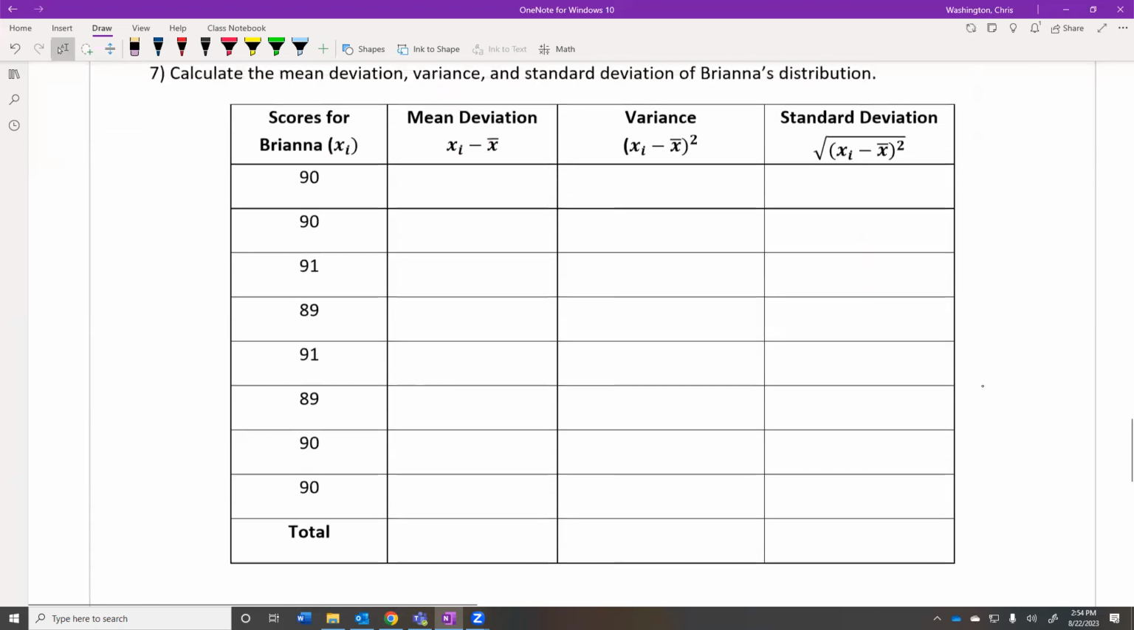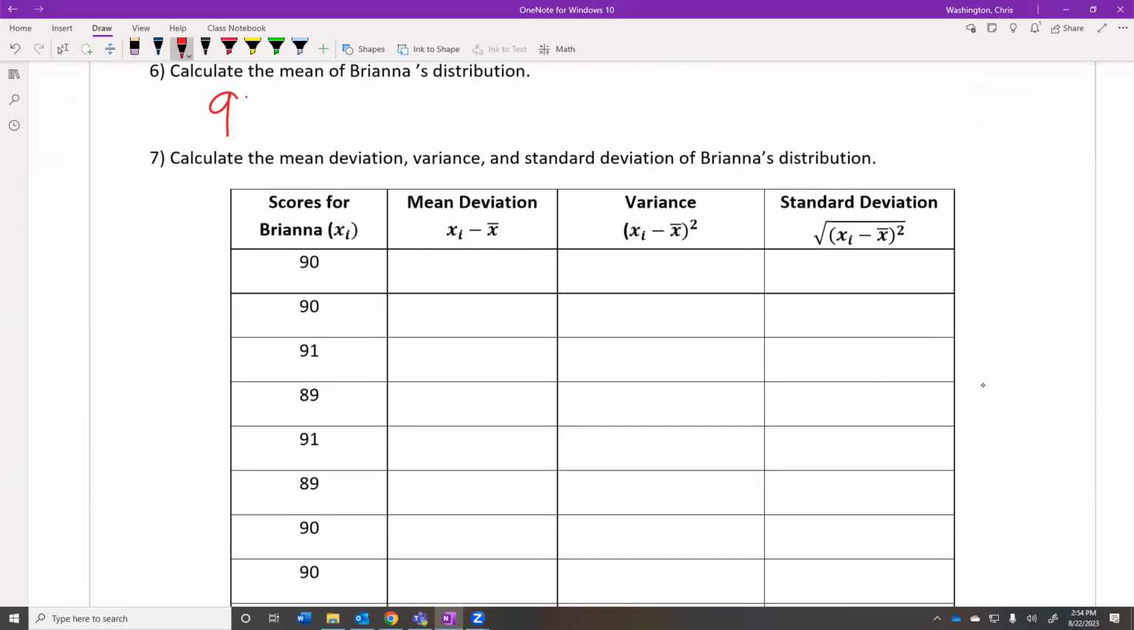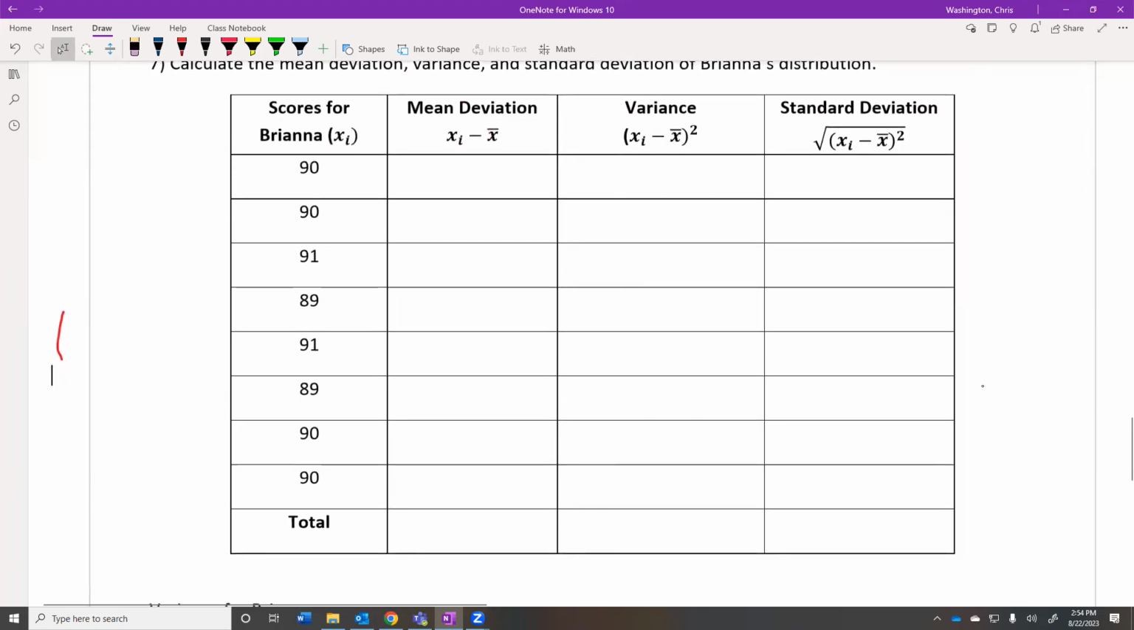So we're going to fill this table out one more time. This is the last time you have to do this by hand. We're going to do it fairly quickly because we're just subtracting and squaring numbers at this point. So 90 minus 90 is, her average was 90. 90 minus 90 is 0. How much deviation is there from the mean? None. 91 minus 90, she's 1 above the mean. 89 minus 90, she's 1 below the mean. 91, she's 1 above. 89, she's 1 below. 90 is the mean. So there's no deviation for 90.